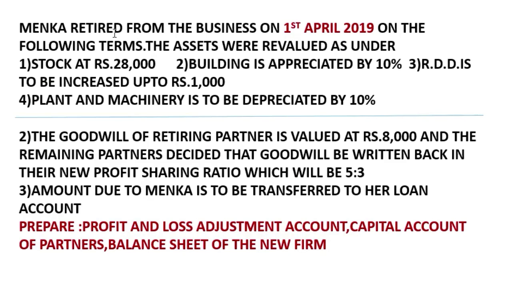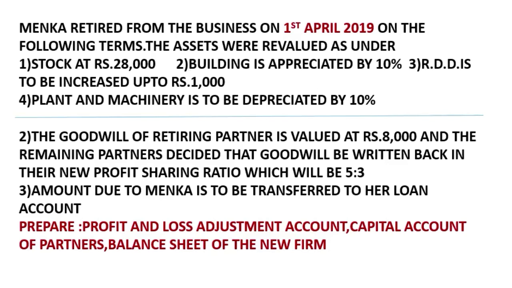Here it is. Menka retired from the business on 1st April 2019 on the following terms. The assets were revalued as under. So first we'll go to the balance sheet and put a star mark on whatever assets or liabilities adjustments are there, so that while solving we can leave one line for doing calculations. First is stock, building and RDD, plant and machinery.